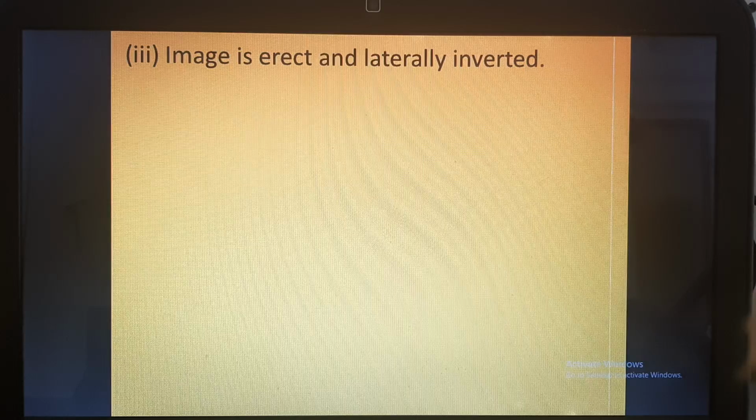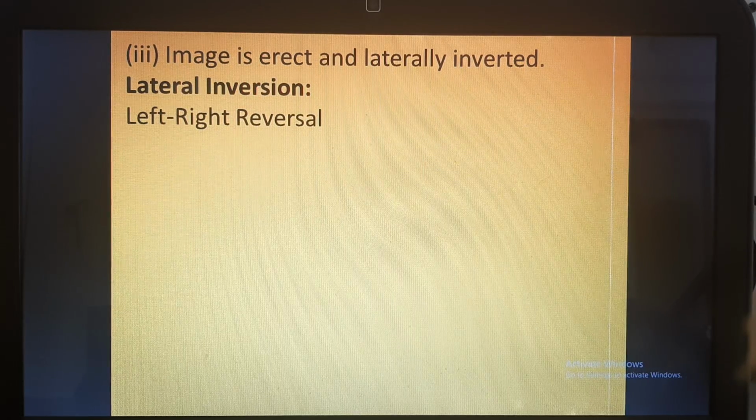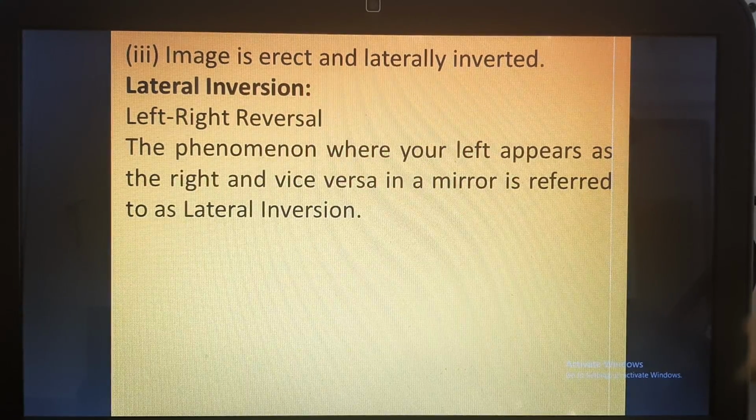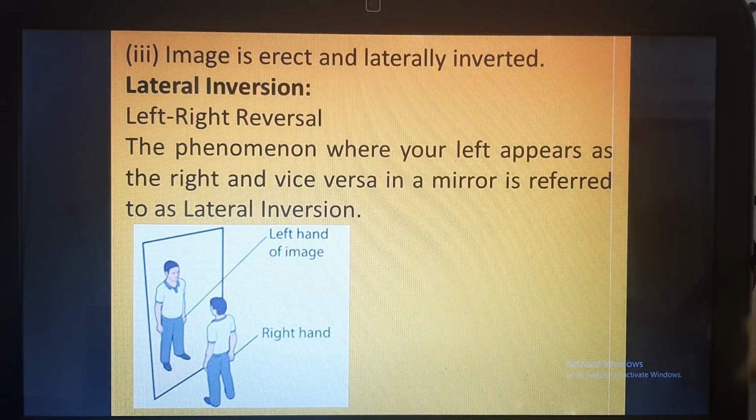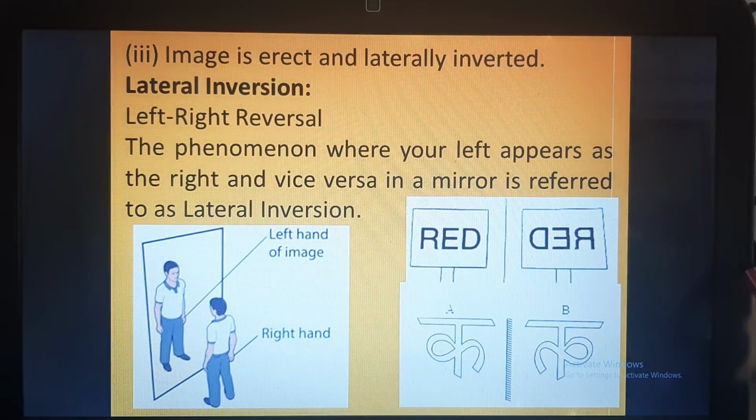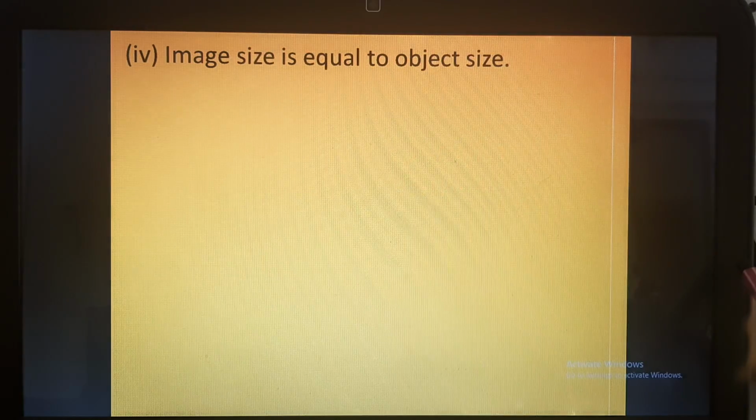Therefore this image is erect. Next is laterally inverted. What does it mean? Lateral inversion means left and right reversal. That means if you stand in front of the mirror and you raise your left hand, the image will raise its right hand. So the right side of the object will appear to be the left side of the image. This is called lateral inversion, and for this reason only the word ambulance is written ulta on ambulances, so that in your rear view mirror you can read it in the correct order.